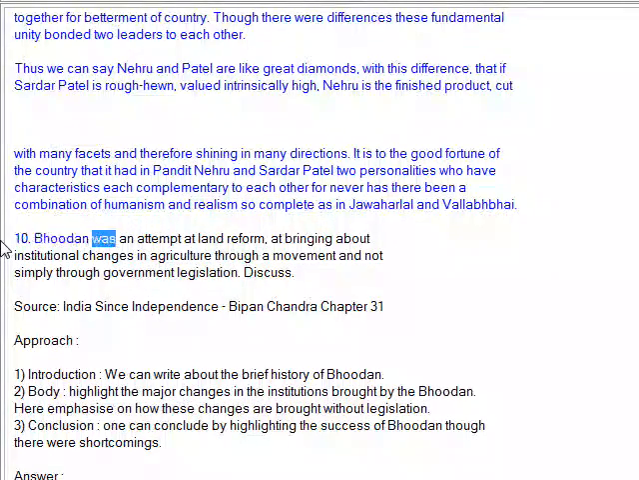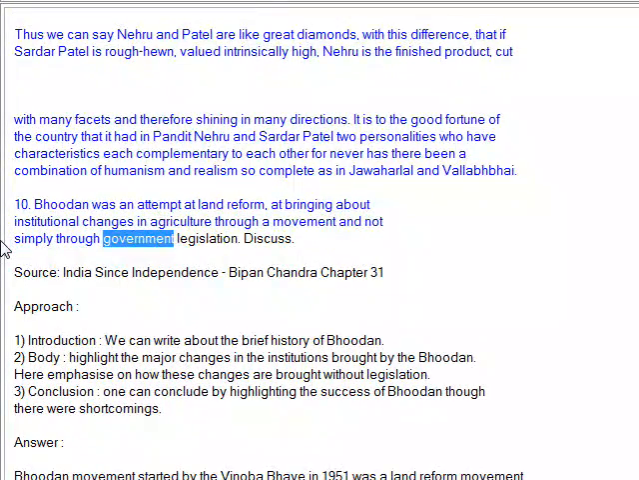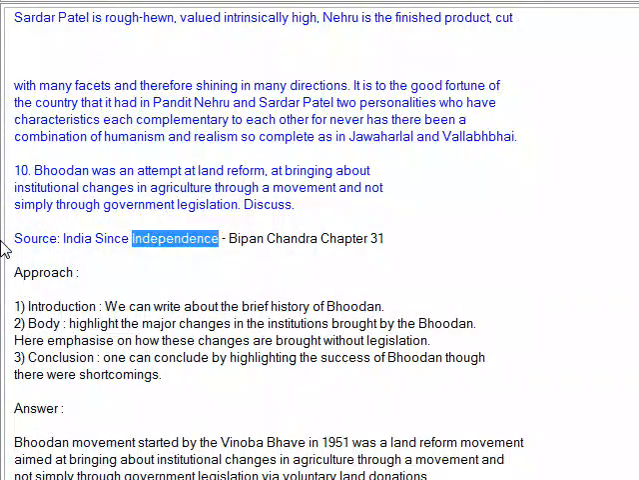10. Bhoodan was an attempt at land reform, that is bringing about institutional changes in agriculture through a movement and not simply through government legislation. Discuss. Source: India Since Independence, Bipan Chandra, Chapter 31.